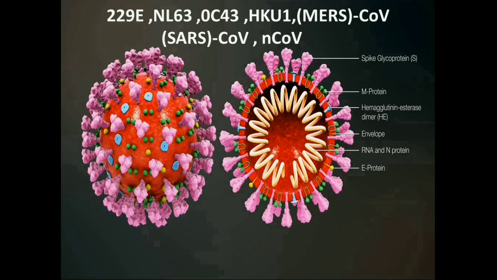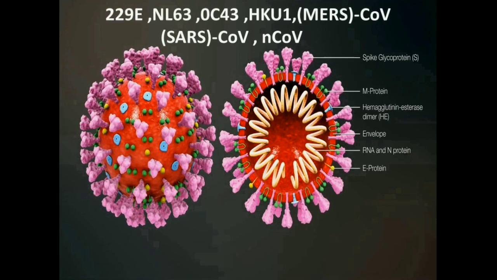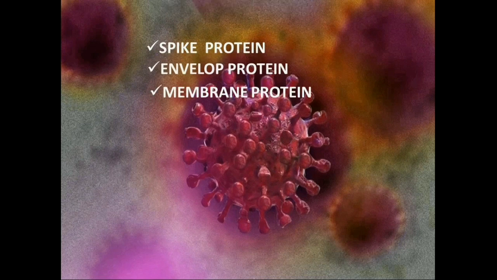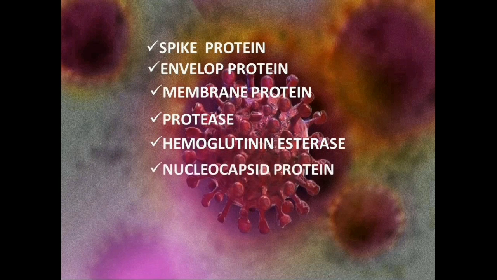Coronaviruses have some important structural proteins. These proteins have an important role in the functioning of the coronavirus. These proteins are considered to be the most important drug targets for coronavirus. Those proteins are spike protein, envelope protein, membrane protein, protease enzyme, hemagglutinin esterase, nucleocapsid protein and helicase. These 7 proteins are considered to be the most important drug targets for the coronavirus.